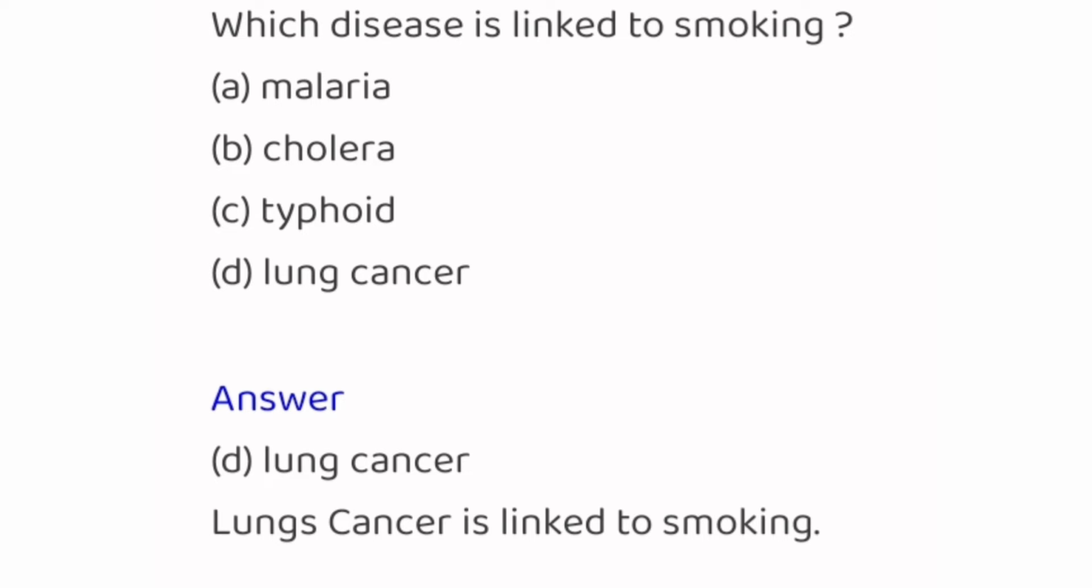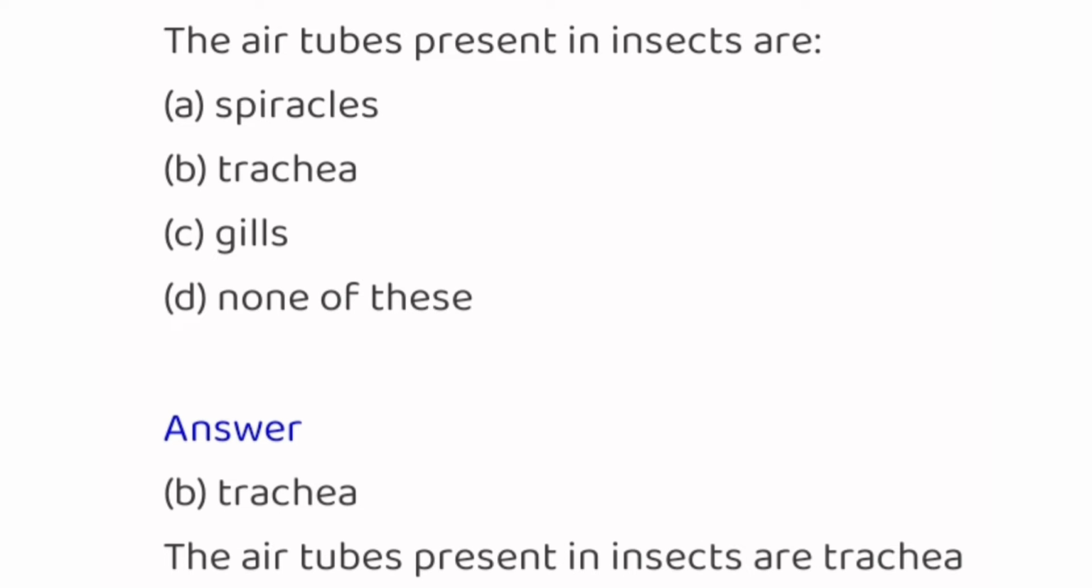Which disease is linked to smoking? Malaria, cholera, typhoid, lung cancer. And the answer is lung cancer. Lung cancer is linked to smoking. The air tubes present in insects are spiracles, trachea, gills, none of this. And the answer is trachea.